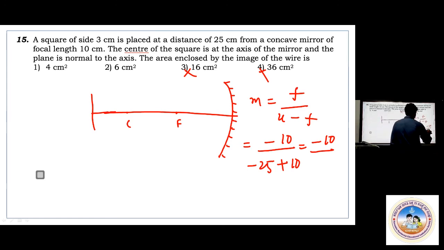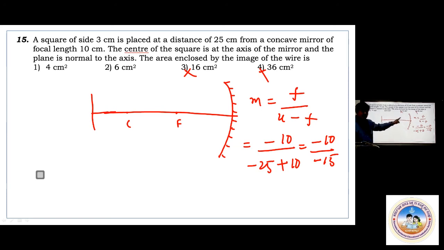So here you are getting minus 15. Wait a minute, u minus f again. It's correct only. U is minus 25, minus of minus 10, you are getting plus 10, I mean minus 15.